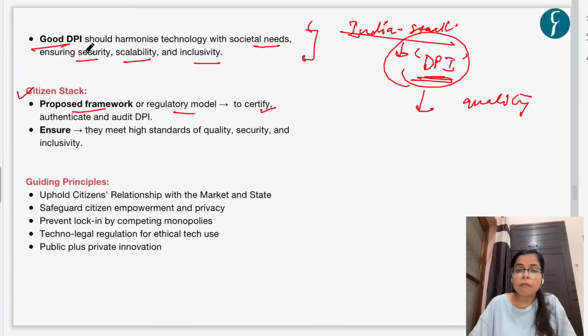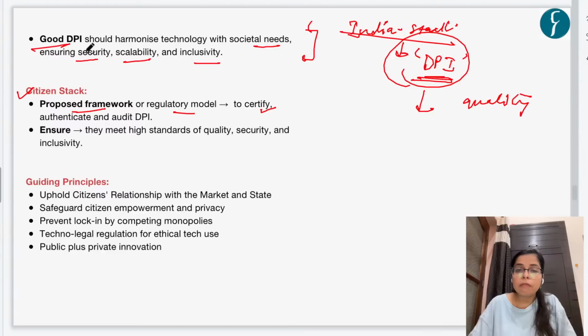The guiding framework is that in order to build a good DPI, it should uphold citizens' relationship with the market and state. That is, it should be free from state intervention, right? There should be no excessive surveillance from state, and there should be no market distortions as such. It should safeguard citizen empowerment and privacy. It should prevent lock-in by competing monopolies.